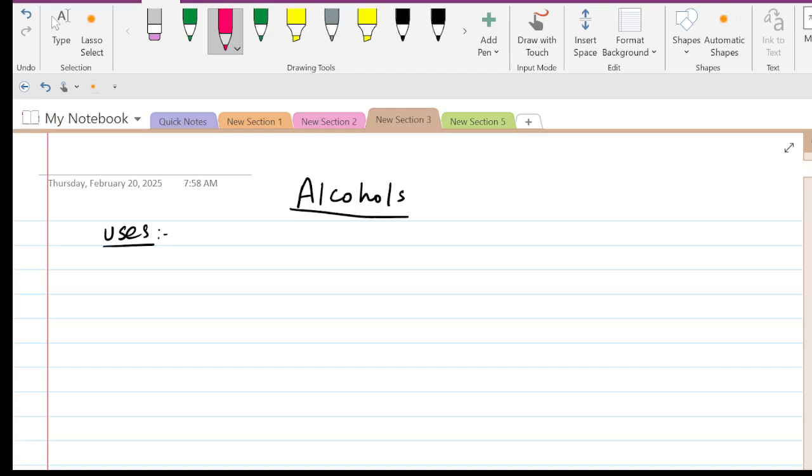So today we are going to start another lecture related to alcohols, in which we will be studying about the uses of alcohols. There are lots of uses of alcohols. The first use of alcohol is that it is used as a good solvent, like ethanol. If I talk about ethanol, ethanol is used as a good solvent.